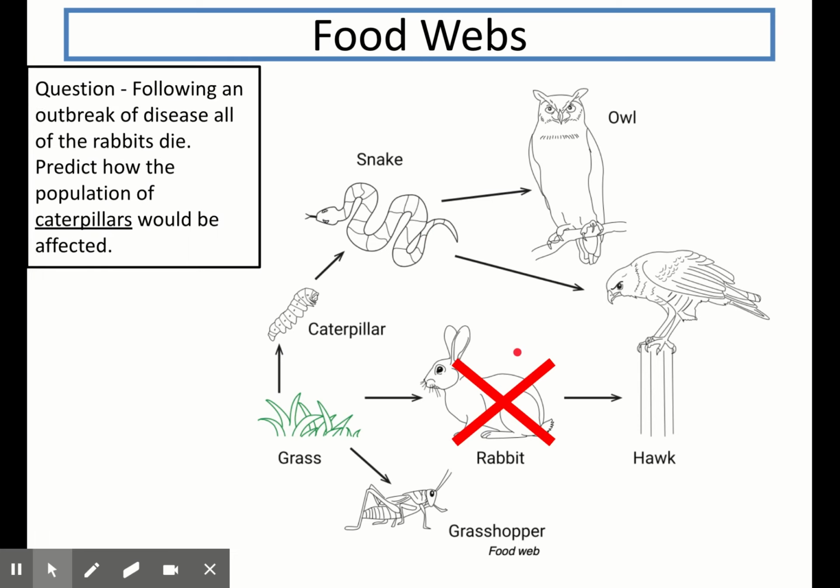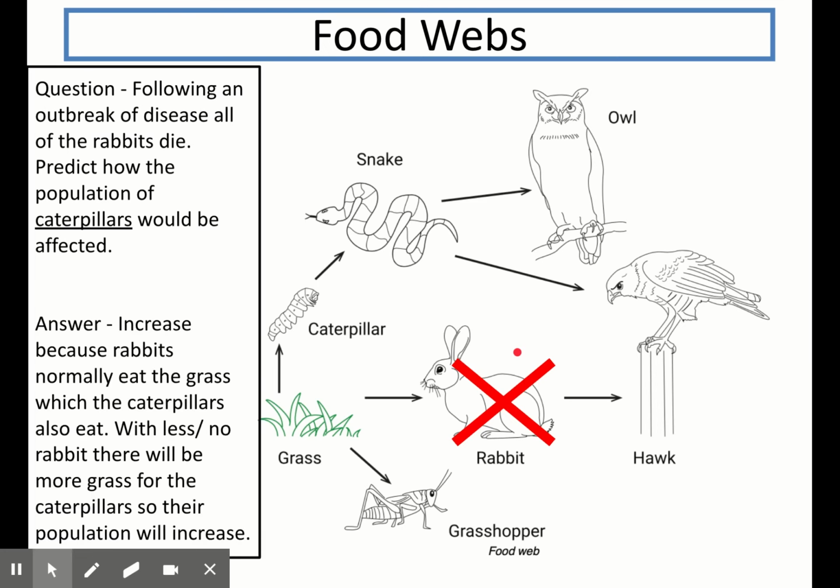Let's try another question. Again, following an outbreak of disease, all of the rabbits die, but now I need to predict how the population of caterpillars would be affected. Well, looking at my diagram, this might not be completely obvious at first, as rabbits and caterpillars are not directly connected to one another, but both of them do eat grass. So if the rabbits die out, then there would be more grass because the rabbits aren't there to eat it. Therefore, the caterpillars will have more to eat and their population would therefore increase. So I can say increase, and give that reasoning.